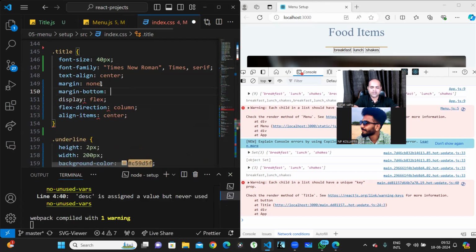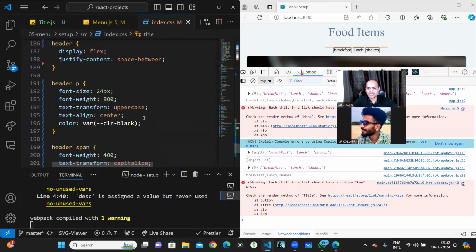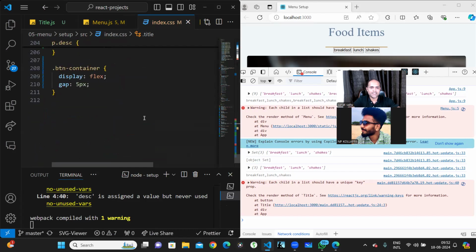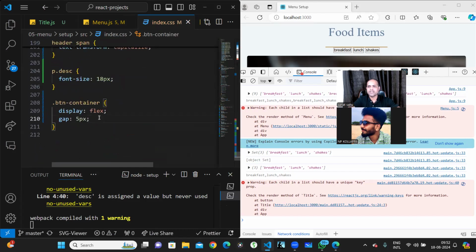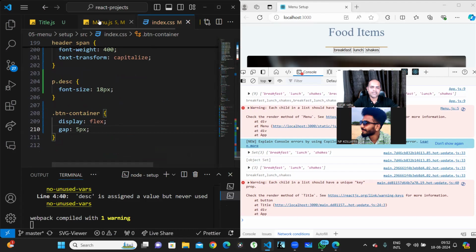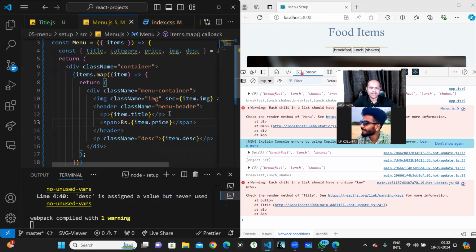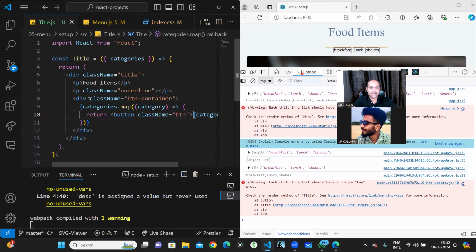Margin bottom is 10 pixel. And let's set that margin. Okay, now what I want is this button container is there, na? So this button container gap is 5 pixel, that is perfect. There should be a gap between the underline and the button container, right? Where is that underline? This is the underline and this is the button container, right?